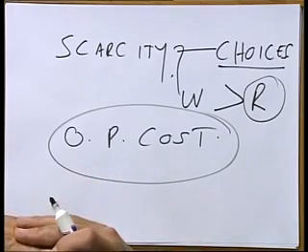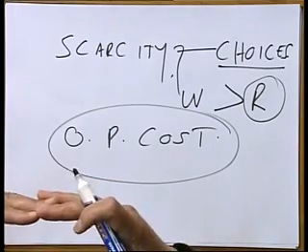Because of limited resources, you don't have all the resources to satisfy all your unlimited wants. So scarcity leads to the making of choices, and if you make choices, you incur what we call opportunity cost. So what is opportunity cost? You have to be able to define it. It is the most highly valued opportunity or alternative forfeited when a choice is made.